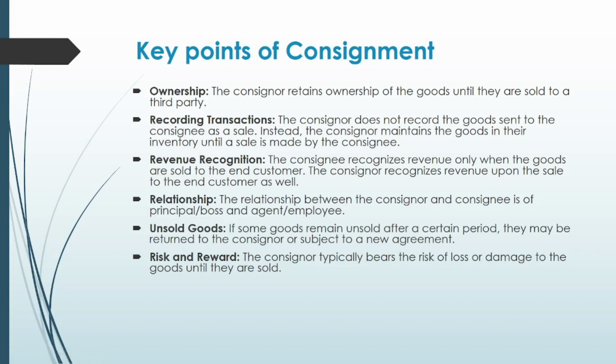Ownership. While doing consignment, the ownership is not transferred to the consignee. Ownership remains with the consignor until they are sold to a third party. Then recording transactions. The consignor does not record the goods sent to the consignee as a sale. Instead, the consignor maintains the goods in their inventory until a sale is made by the consignee. By this, we come to know that the consignor does not record those goods sent to the consignee as a sale.